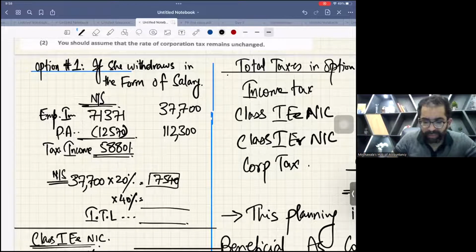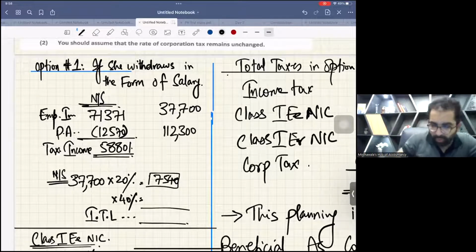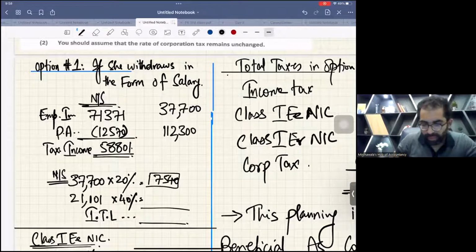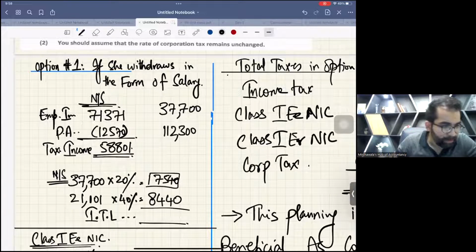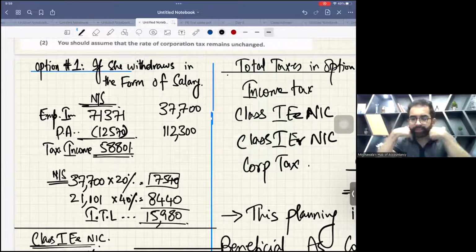Now 58,801 less 37,700 is 21,101, times 40% is 8,440. What is the total income tax? 15,980. This is the income tax.